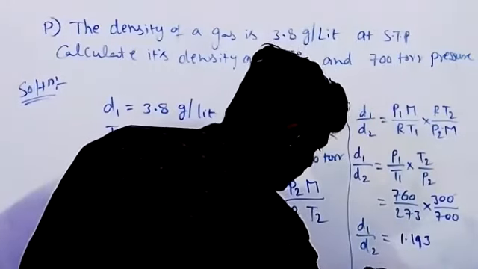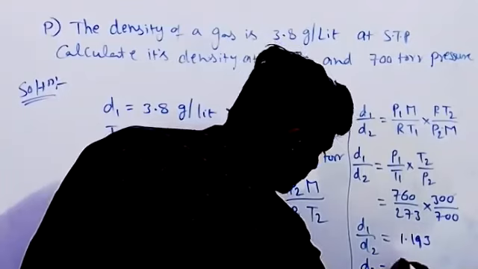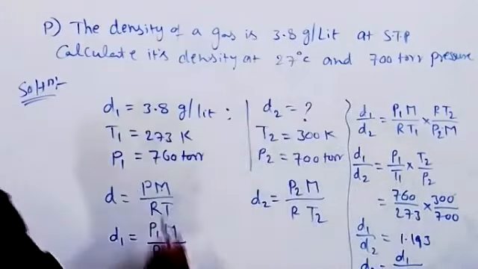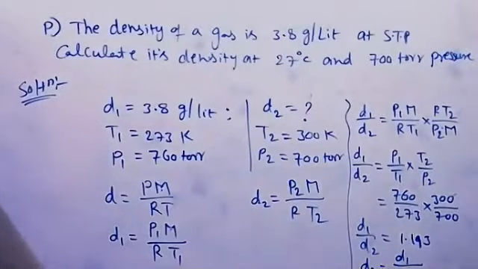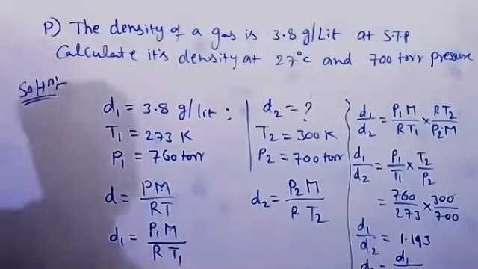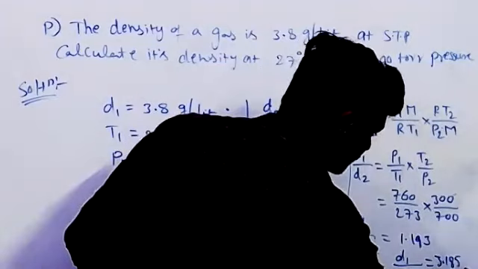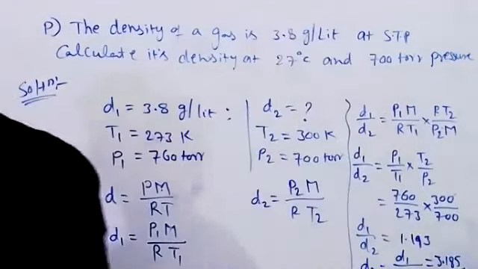But we want D2, so D2 is equal to D1 by 1.193. The D1 value is 3.8. The answer is 3.185, in the same units, gram per liter.